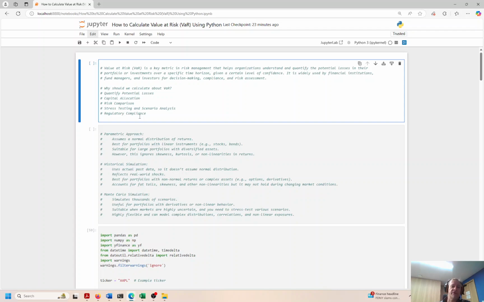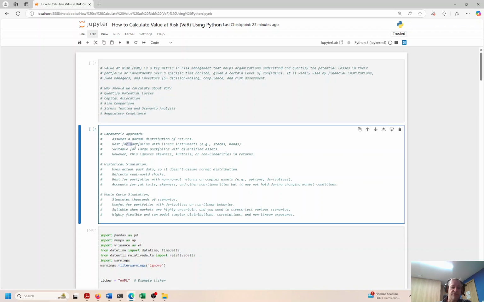There are three different types of VaR that we will look at today. Parametric approach: this assumes normal distributions. It's best for straightforward linear types of investments, stocks, bonds, something like this. Suitable for large portfolios with diversified assets. By its nature, if your portfolio is diversified, you shouldn't have to worry too much about risk. If you're concentrated in one or two areas, then risk is going to be much more of a concern for you.